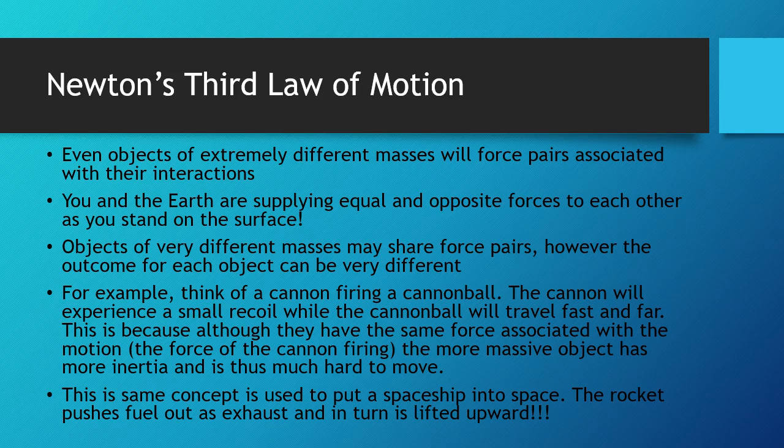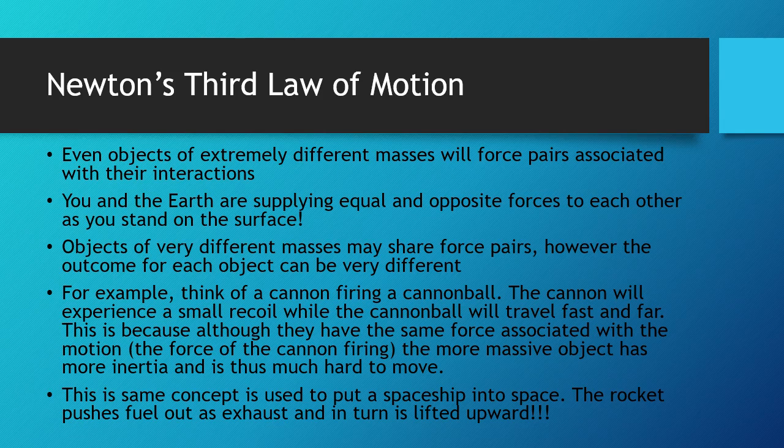Now, the last example is an extreme difference between two objects. You have a small ball on the surface of the Earth. The Earth is a very large object, and the ball is very small. The gravitational force that the ball experiences is the same as the force that the ball applies to the Earth.